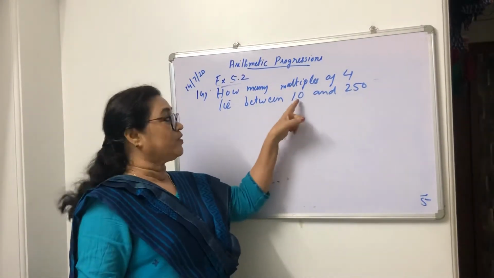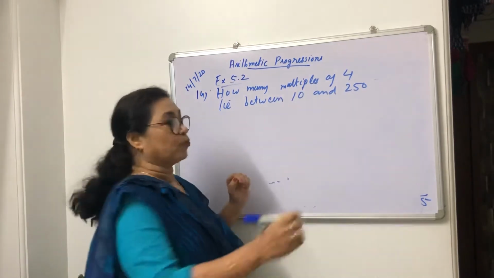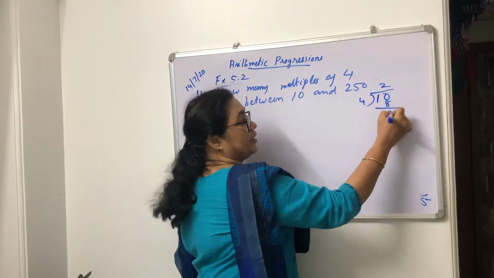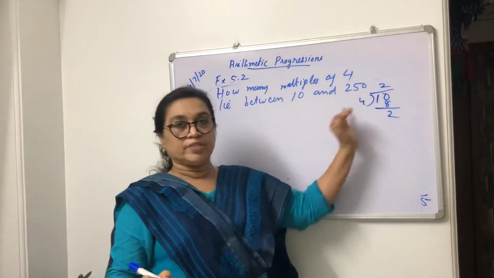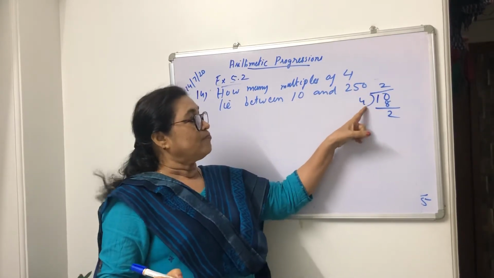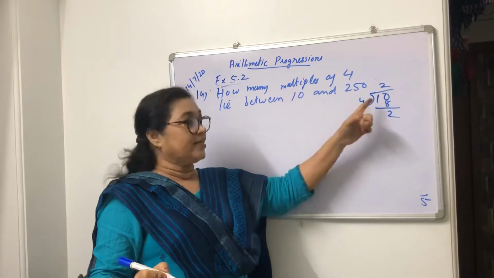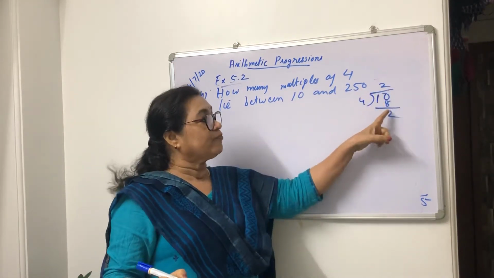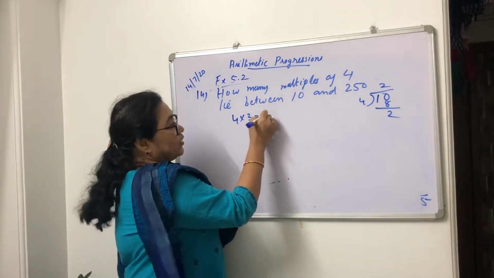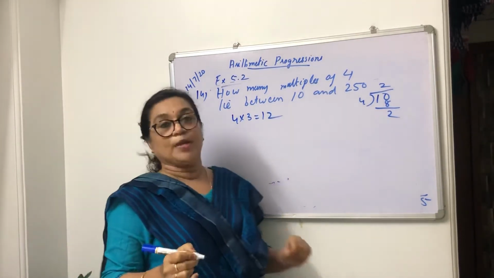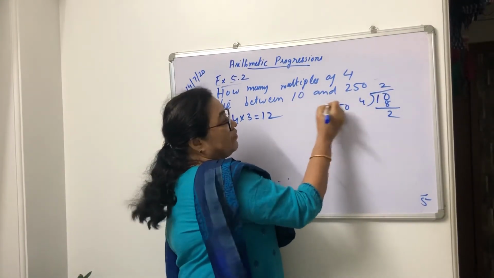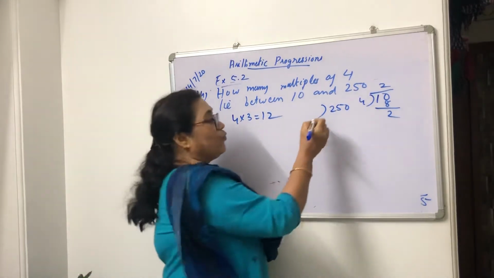First you have to check whether 10 is divisible by 4. 10 divided by 4: 4 twos are 8, remainder is 2. So 10 is not divisible by 4. But as I have told you, 4 twos are 8, and 8 is less than 10. So you have to take 4 into 3, which is 12. So 4 into 3 is 12. This is the first term of the AP. Then for the last term, 250, you check whether 250 is divisible by 4.